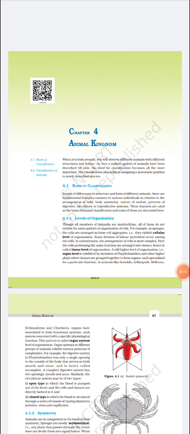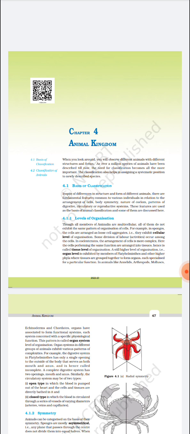Animal Kingdom. Animals are of two types: unicellular or multicellular. Multicellular means many cells. As we know, unicellular organisms work with only one cell, and multicellular organisms divide their work among the different organ systems.